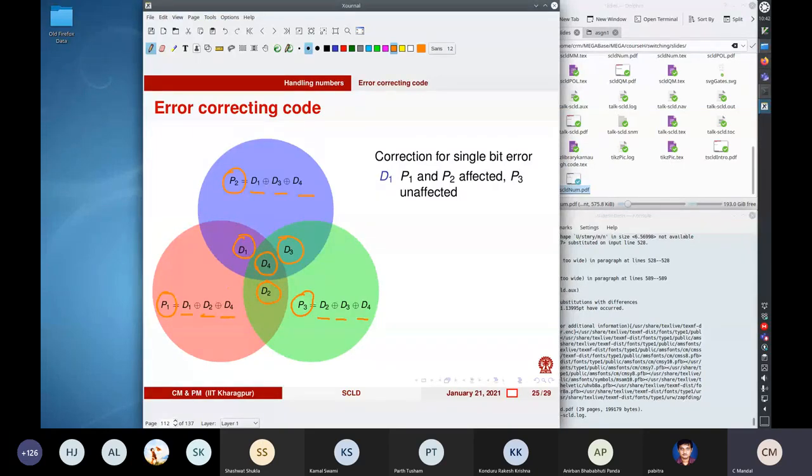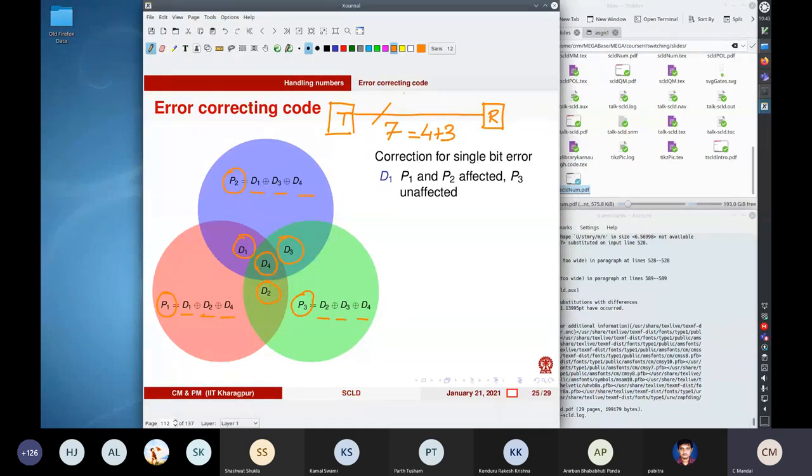The situation is something like this. You have a transmitter here, and you have a receiver here, and you are sending these 7 items of data. So this is equal to 4 plus 3: 4 data plus 3 parity.